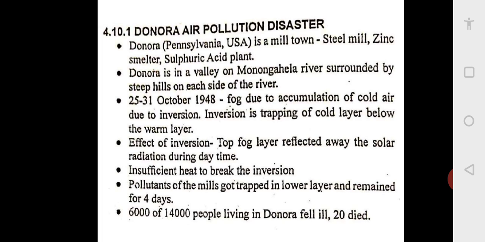Of course, here one thing is that you had this steel mill, zinc smelter and sulfuric acid plant. They all produce pollutants. So as we are saying, we have to see that we use new or better technologies, so the pollutants are reduced. And people need to anticipate problems. It is not that once the problem happens, then we will act on that. No, this is called firefighting. So you should always have preventive measures and keep a watch on the pollution levels.